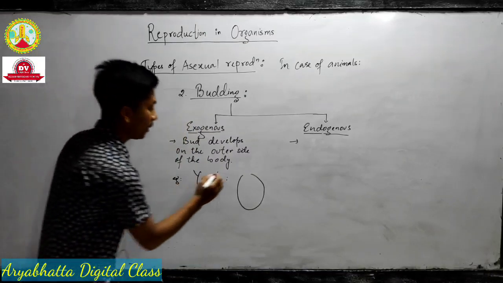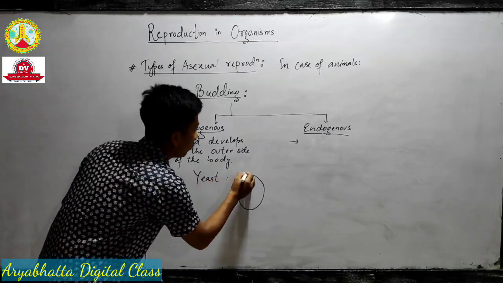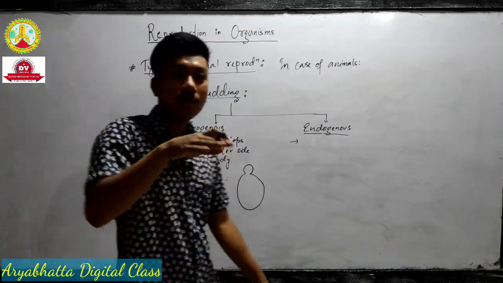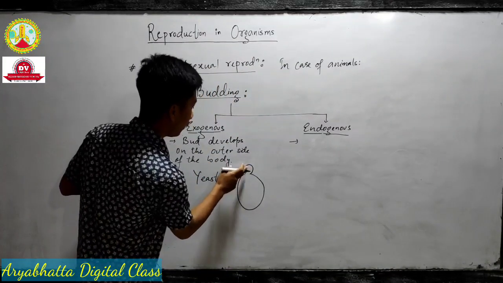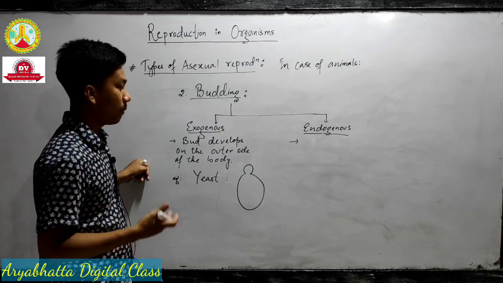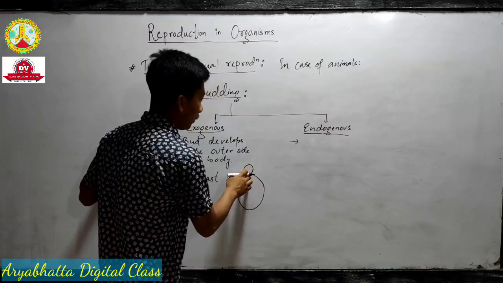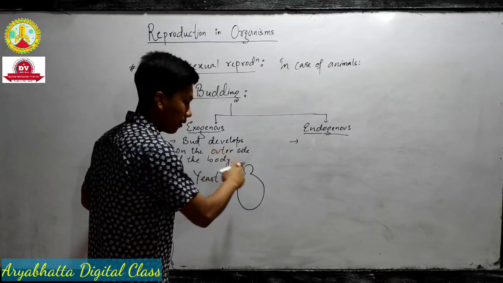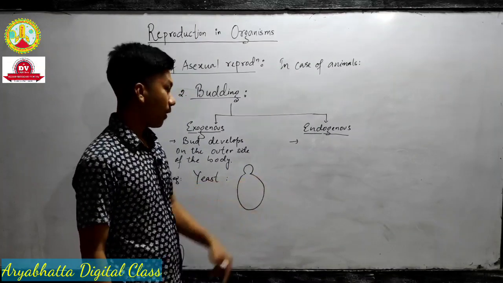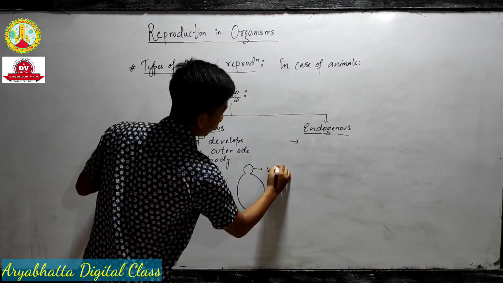In case of yeast, the bud develops on the outer side, attached partially on the outer part of their body surface. These are buds. Once the bud grows in size and becomes mature, and is able to survive outside the environmental condition, it detaches from the body and gives rise to new yeast. So this is budding, exogenous budding.